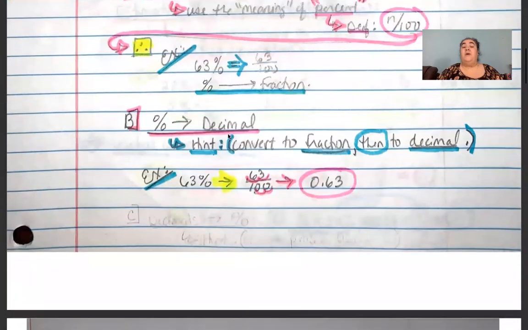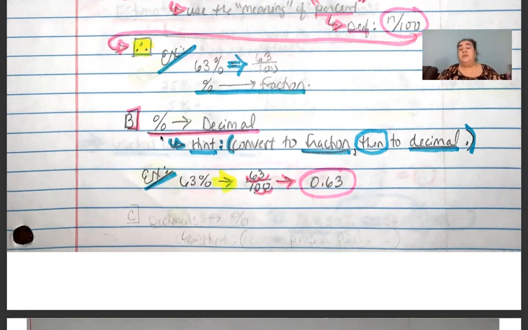Now, how do we go from percent to decimal? Well, the hint that you're given here is convert to a fraction first, and then go to a decimal, because we already know how to convert fractions into decimals, both if they're base 10 denominators, like when they're out of 100, or out of 10, or out of 1,000, or if it's not a base 10 denominator, we know how to convert any fraction into a decimal simply by treating the fraction as a division problem and dividing from top to bottom, or numerator divided by denominator.